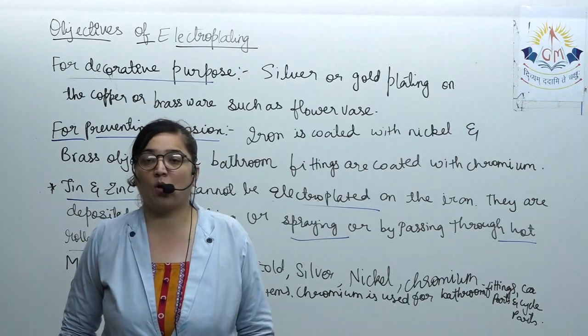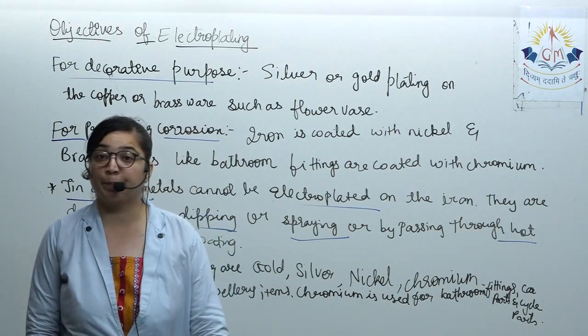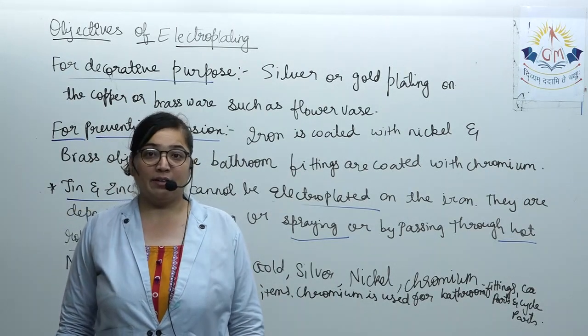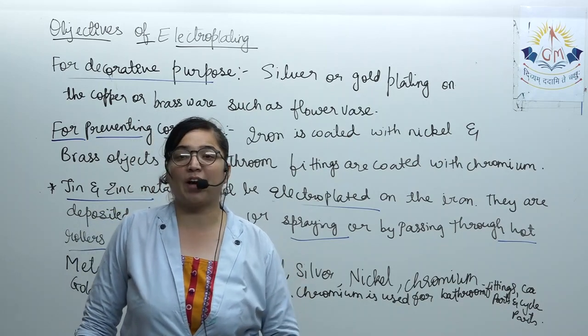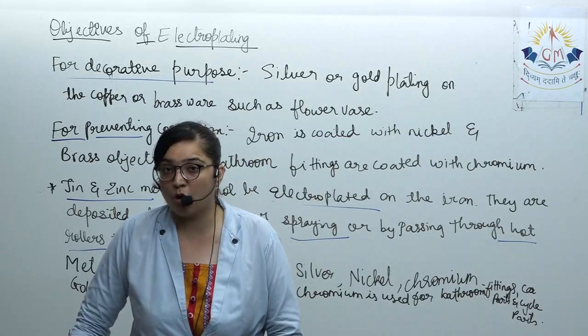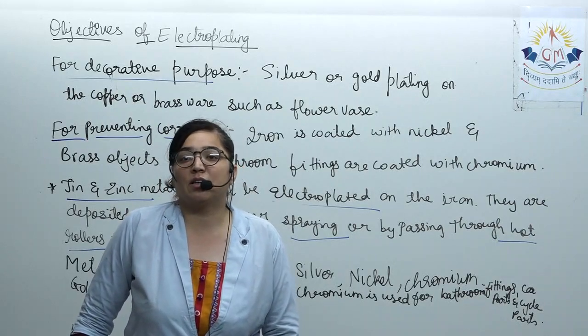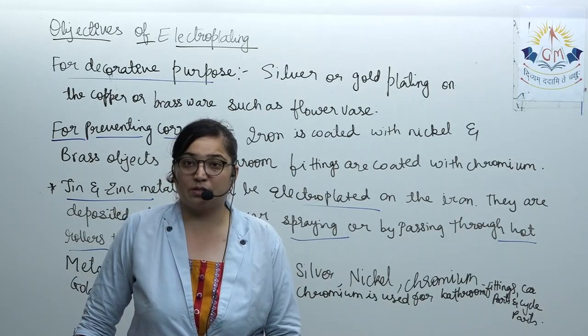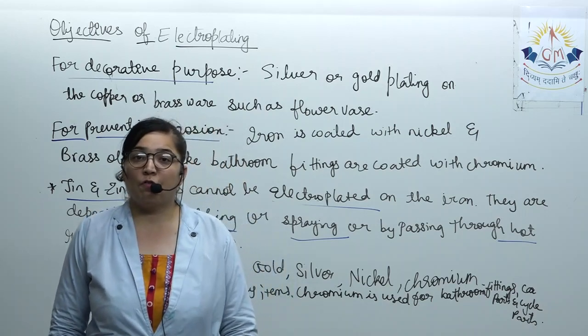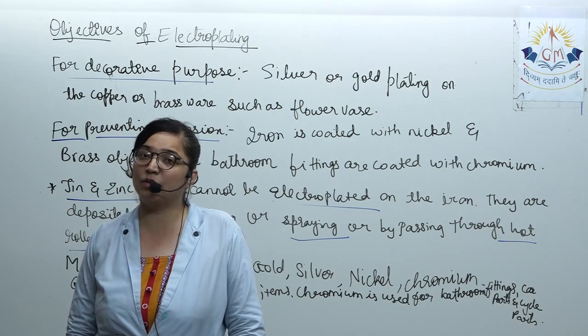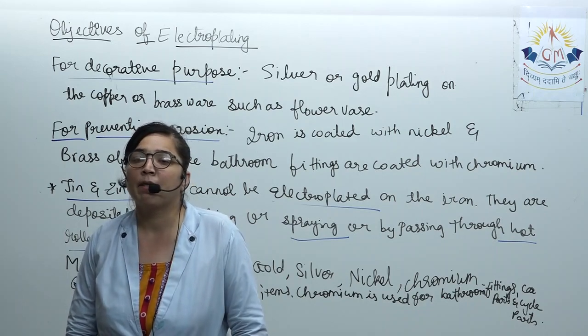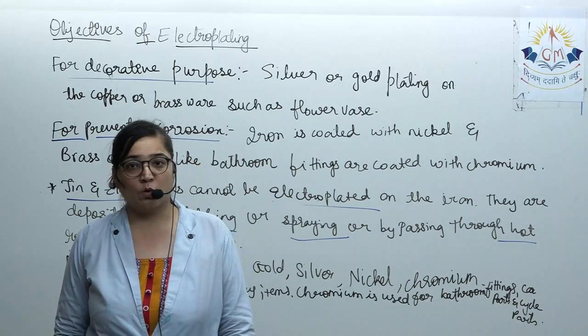In steamers and all, the steamers are generally made up of iron and they constantly remain in water, so every year there is a loss of lakhs of rupees as corrosion of iron takes place. So there, zinc coating is done in order to prevent the corrosion of iron.